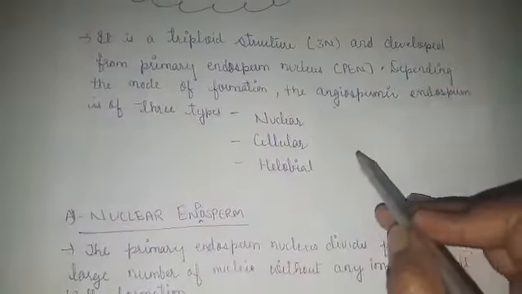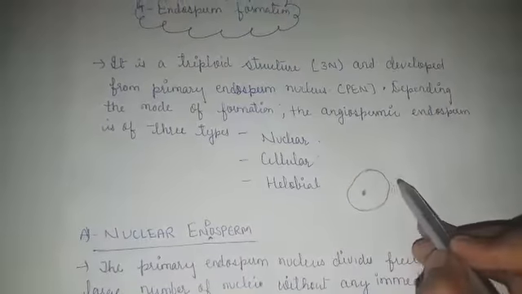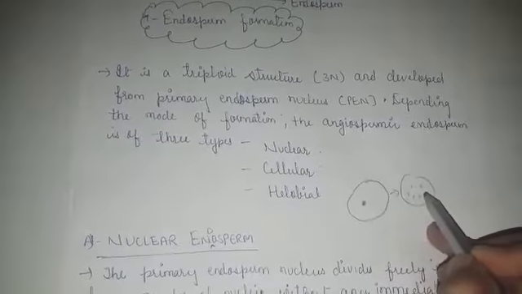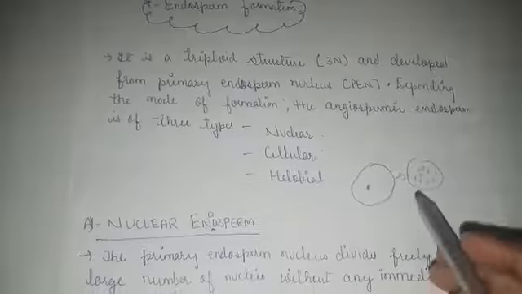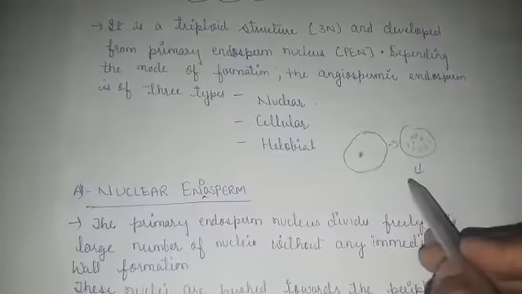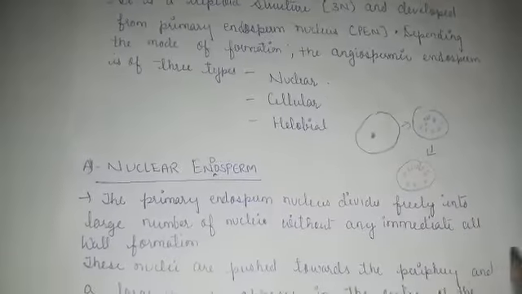Just suppose this is the whole structure, right? It has a single 3n structure. Now it will divide and form multiple nuclei in it, and immediately the cell wall formation takes place. But afterwards, the nuclei which are formed here are pushed towards the periphery, that is the outer margin, right? Once they are pushed towards the periphery, inside it we have the large vacuole which is left.